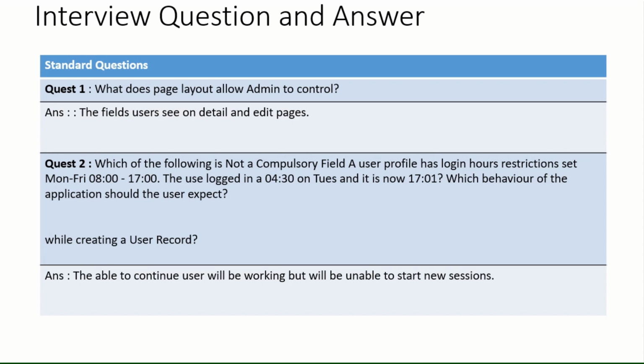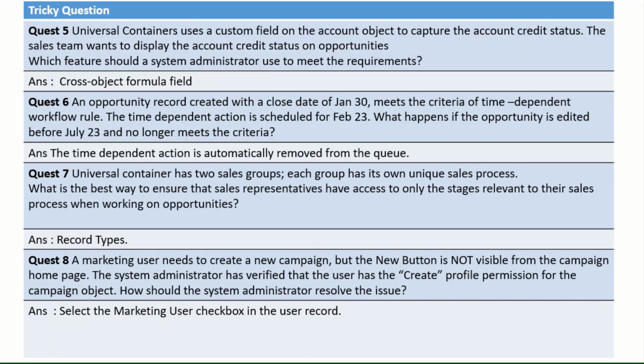Now the next question. Suppose Universal Containers uses a custom field on the account object to capture account credit status. Now the sales team wants to display the account credit status on the opportunity. So the field is on the account object and you have to populate the value in the opportunity layout.